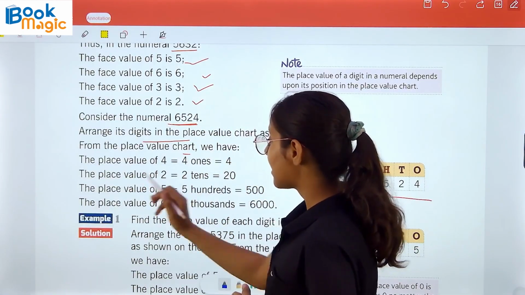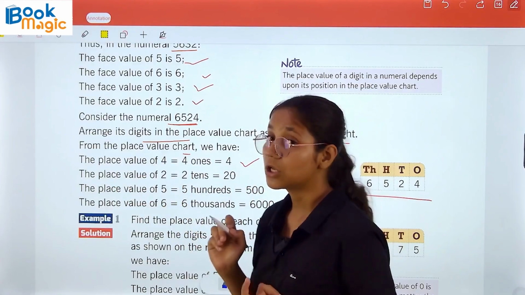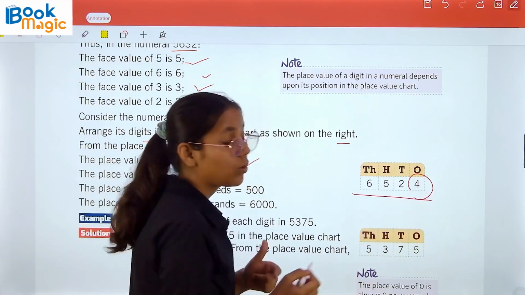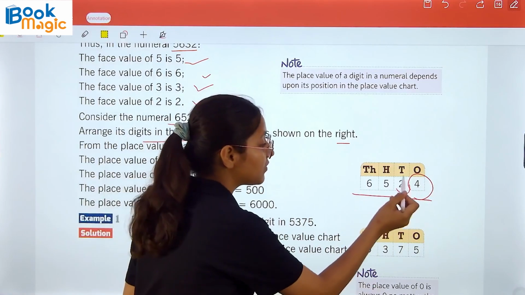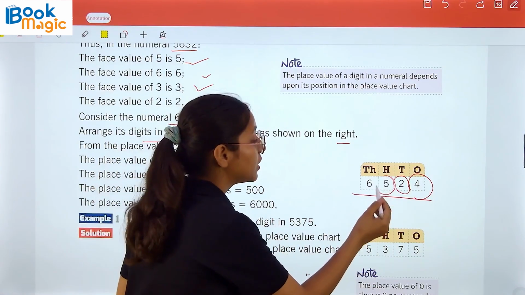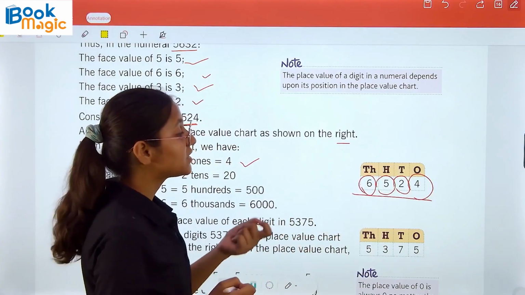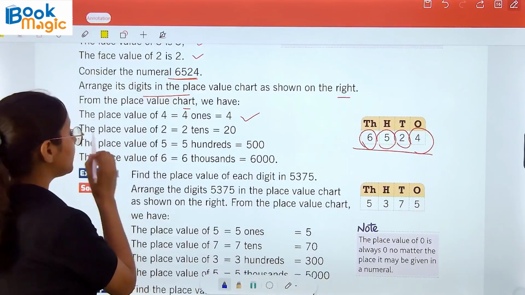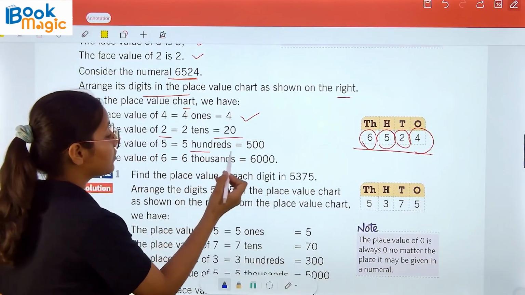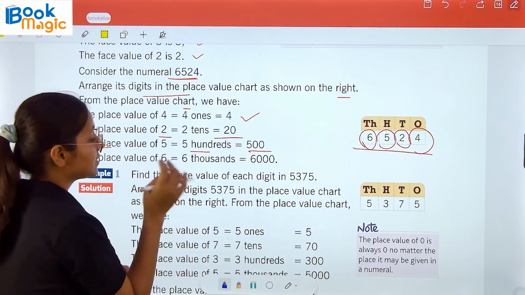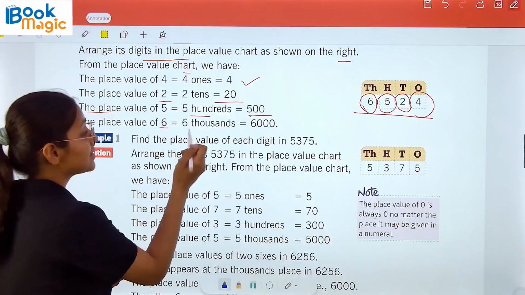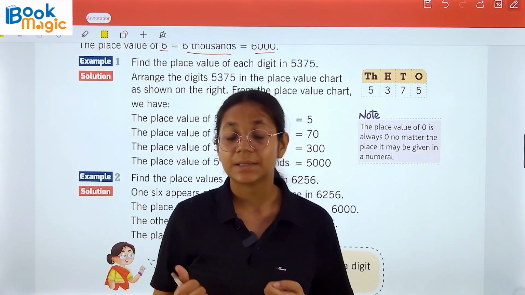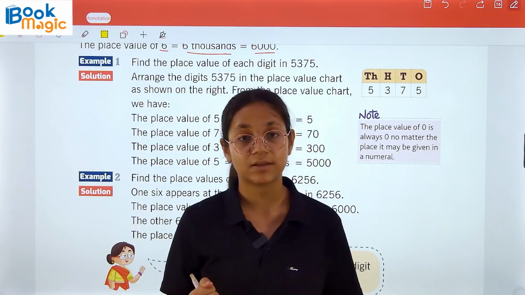From the place value chart we have the place value of 4 ones. So here according to this place value chart, 4 has the value of 4 ones, 2 has the value of tens, 5 has the value of 100. Here, position is defining the number's value. The place value of 4 is 4 ones, the place value of 2 is 2 tens, the place value of 5 is 500, the place value of 6 is 6000. So now we know that place value depends on place and face value is the number itself.